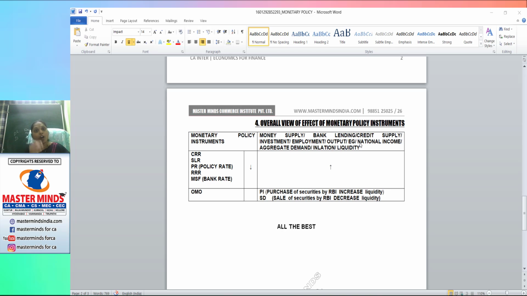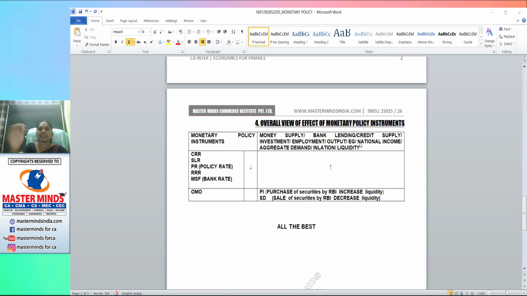If the money supply increases, automatically bank lending will increase, which leads to an increase in credit supply. Banks provide credit, not money. Yes or no? Right. As credit supply increases, investments in the economy increase. If investment increases, employment opportunities also increase. With the increase in employment, more output will be produced. More output leads to economic growth. Rise in economic growth leads to rise in national income. Rise in national income leads to rise in aggregate demand. If the aggregate demand rises, a rise in the general price level takes place, which leads to inflation.